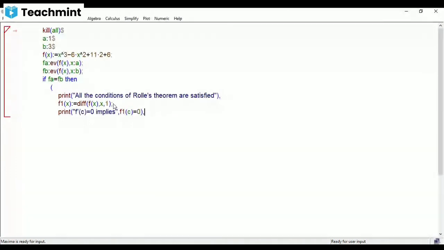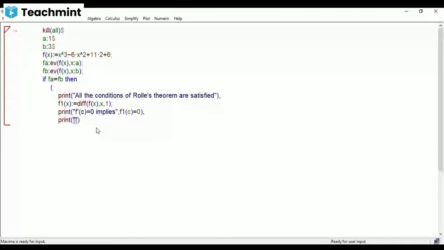Okay. After this, what do you have to find? After this, you have to print. This is the remaining thing that we need to write. What we need to write?